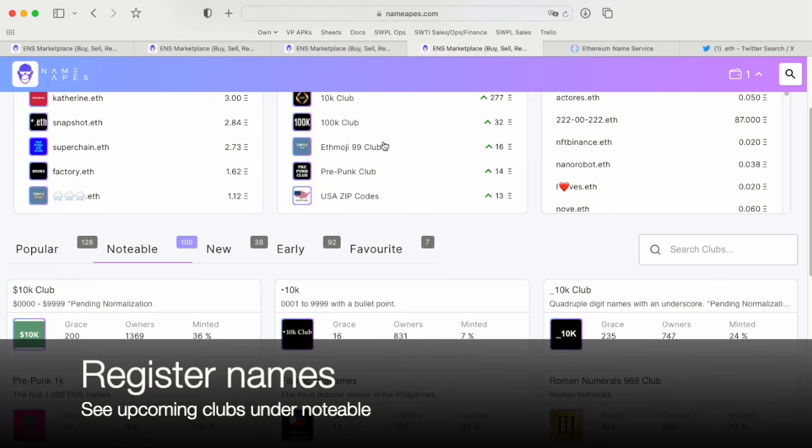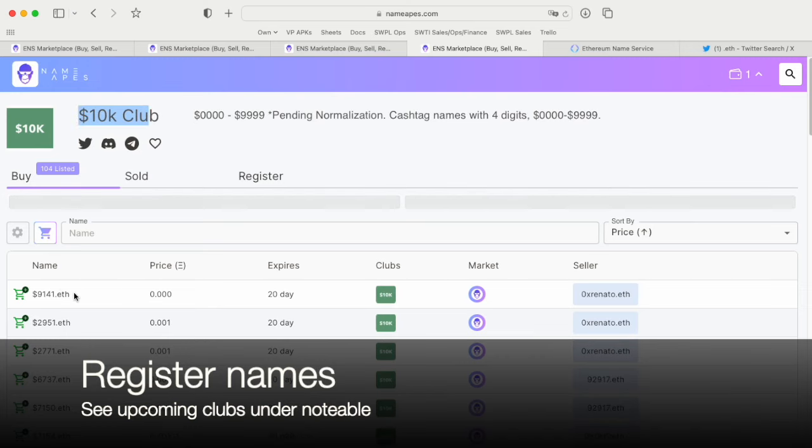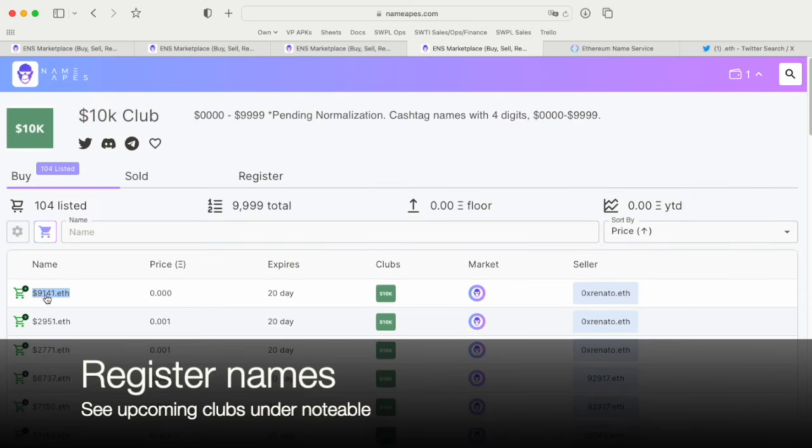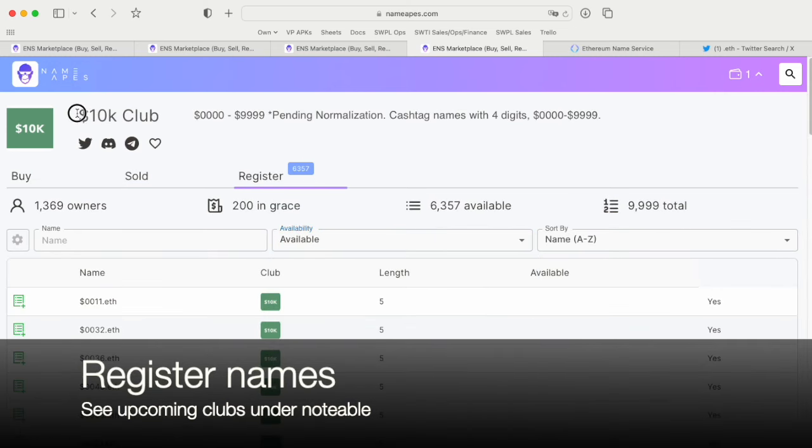One of the clubs that I like, because I like digits, is the $10K club. There is a $ preceding and then 4 digits behind. That makes it only $5 a year, right? And $ looks good.